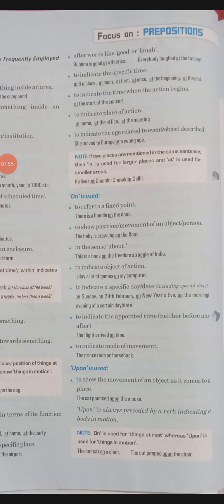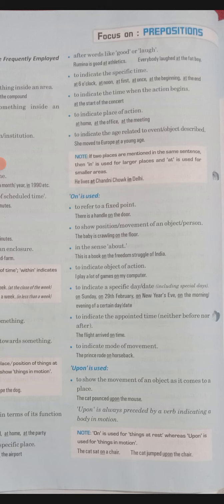Upon is always used to precede a verb indicating a body in motion. If you are showing a thing which is moving, use upon, whereas on is used for things at rest. On you will always use for things in a fixed position, resting, not moving, while upon is something you will use when the movement is going on.